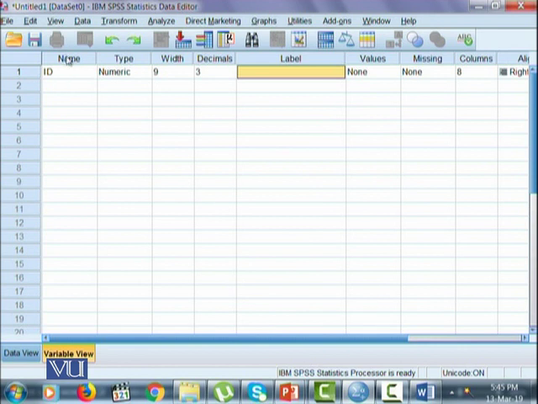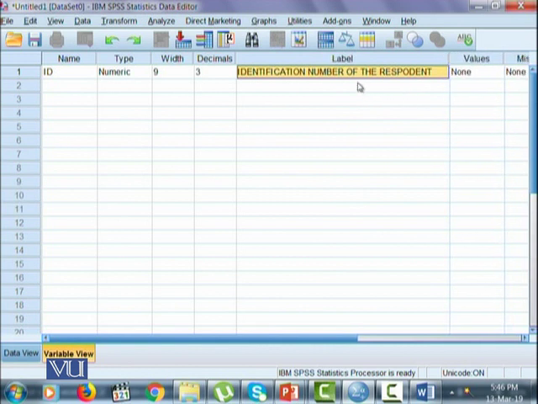Therefore, we use the label as an important variable characteristic where we have the liberty to type a number of things. Like if ID is the variable name, then in the label we can add that this is the identification number of the respondent or the participant.